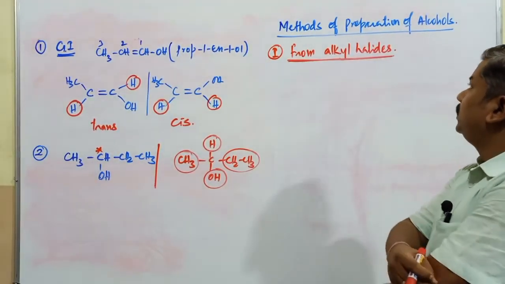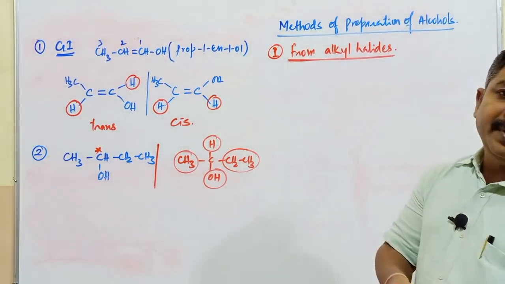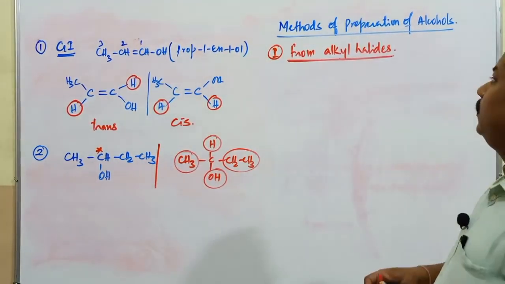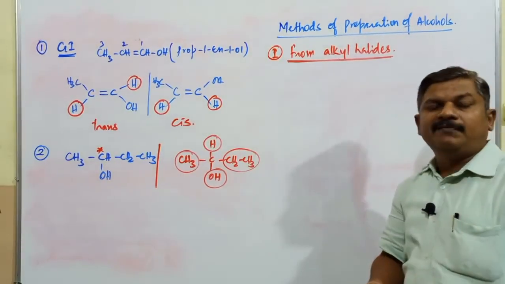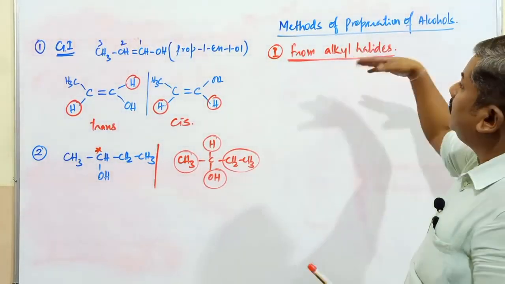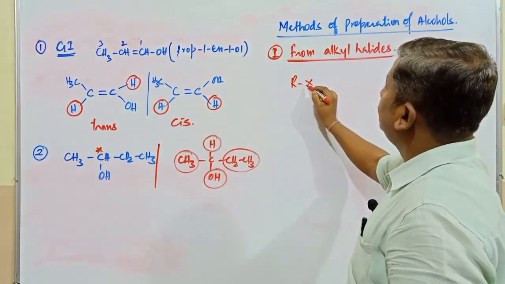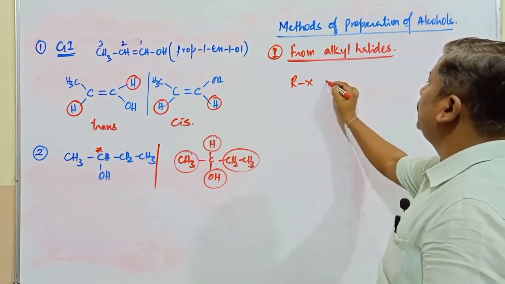A very common method of preparation of these alcohols. In the previous topic, haloalkanes and haloarenes, we used one of the methods for the preparation of alkyl halides from alcohols, but here it is the reverse. This is RX. What is this RX? It's an alkyl halide.